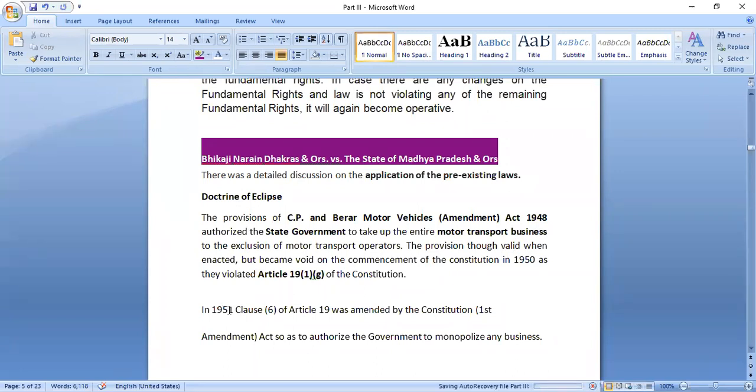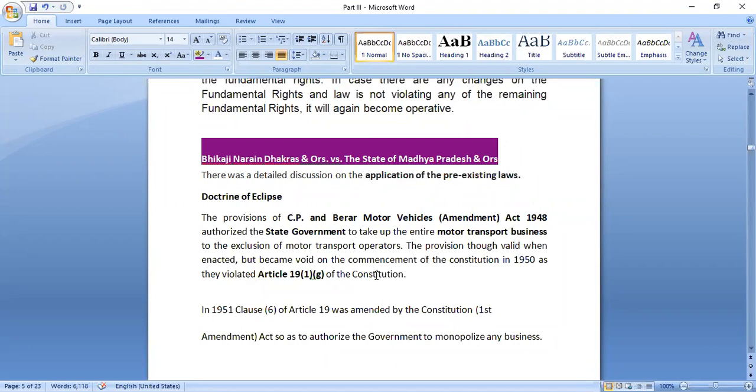There was one amendment made in 1951, and one clause was added saying that there may be certain areas where the government has the right to monopolize that business. So the government has the right to exclude private partnership and carry on that business. For example, regarding electricity, it is only the state government that provides us electricity.